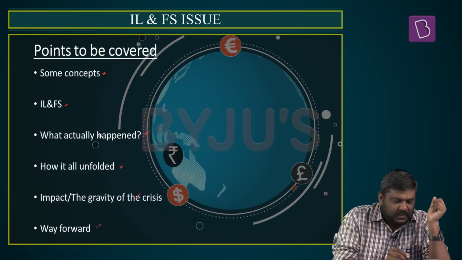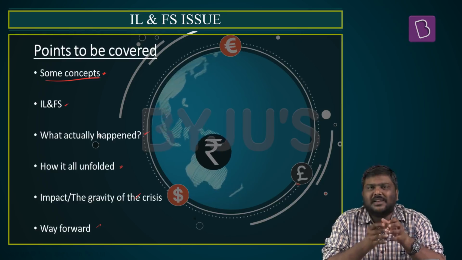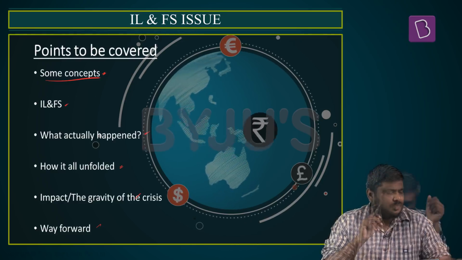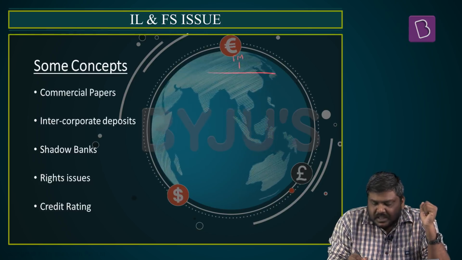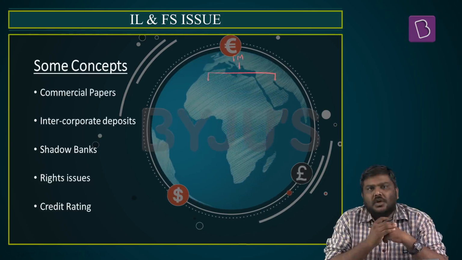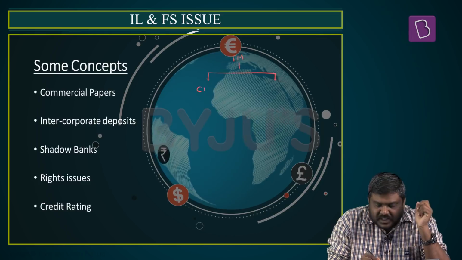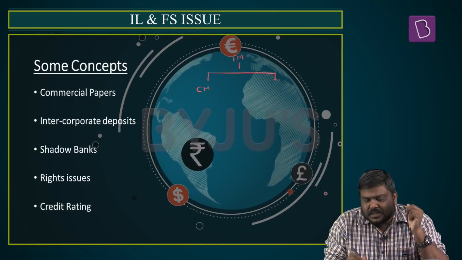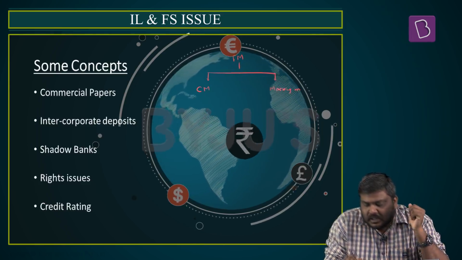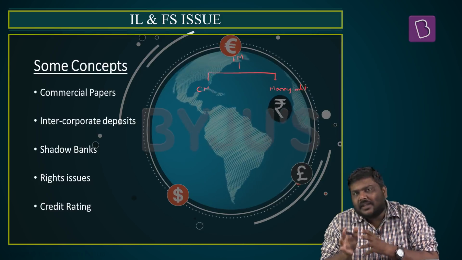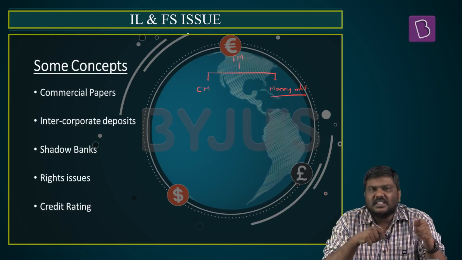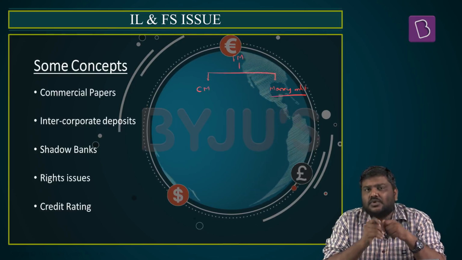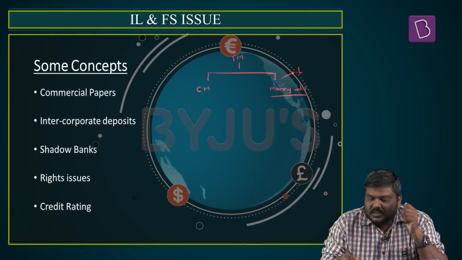So let me start with some of the basic concepts that are needed to understand this particular issue. First, understand this. In the financial market, basically there will be two branches. One branch is usually referred as capital market and the other branch is referred as money market. The difference between capital market and the money market is that in case of money market, the lending as well as borrowing will usually happen for a period of less than 1 year.